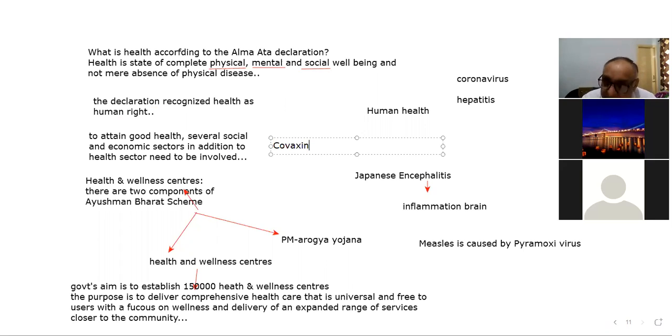So please bear this in mind. National Center for Disease Control is not an autonomous institution. Question ऐसे पूछते हैं, right? It is not a statutory body.